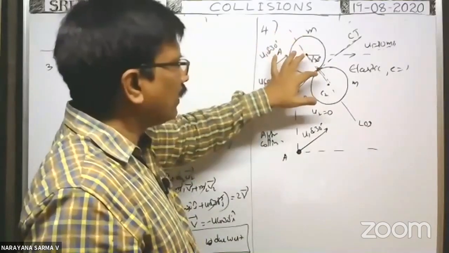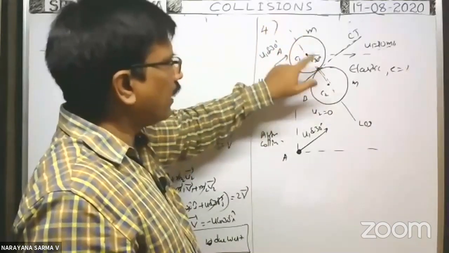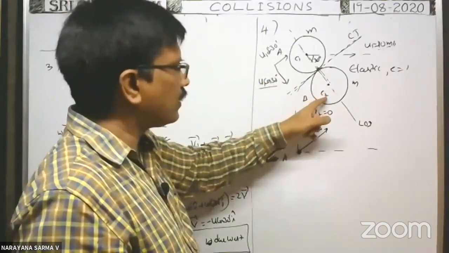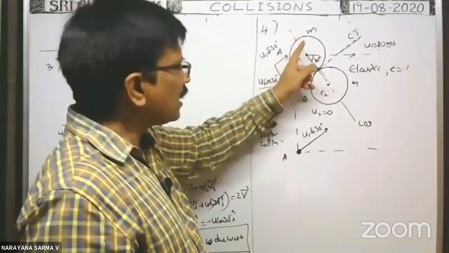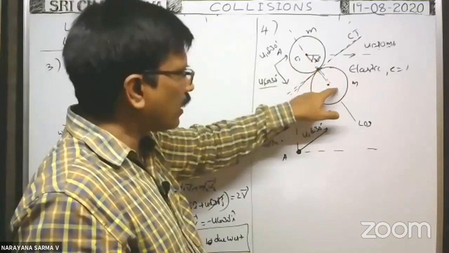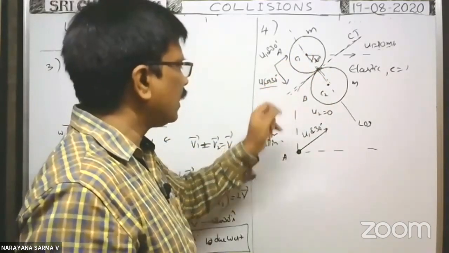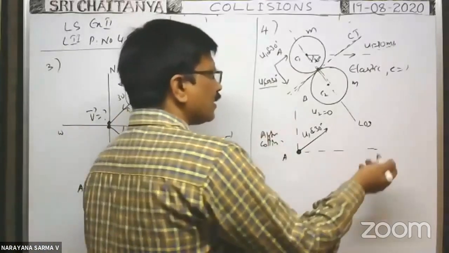Before collision, the velocity of the first sphere along the line of impact is u1 cos 30, and the second sphere is 0. After collision, the first sphere comes to rest, and the second sphere flies off with a velocity u1 cos 30. They just exchange their velocities.